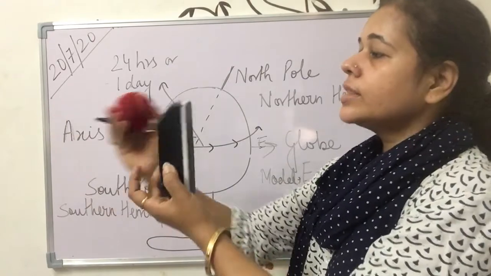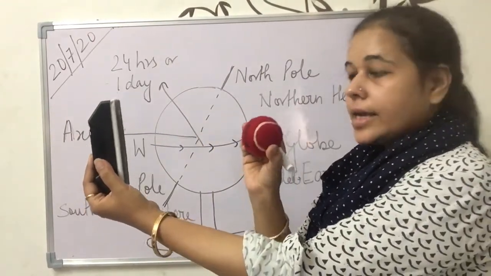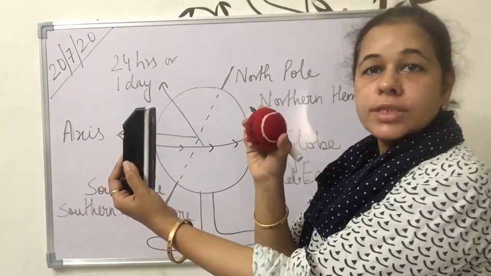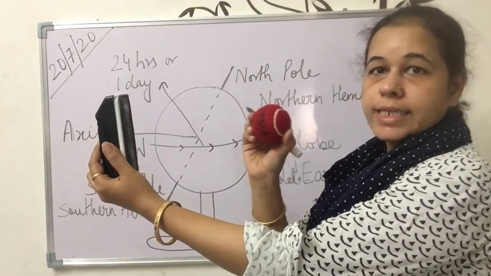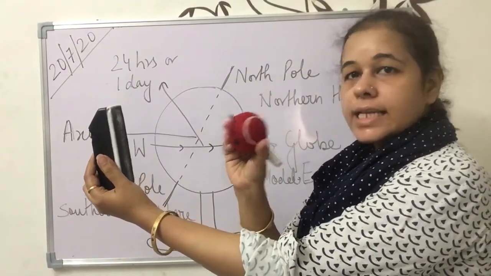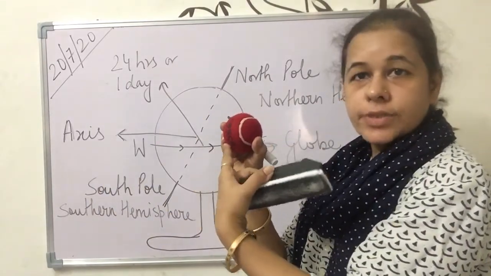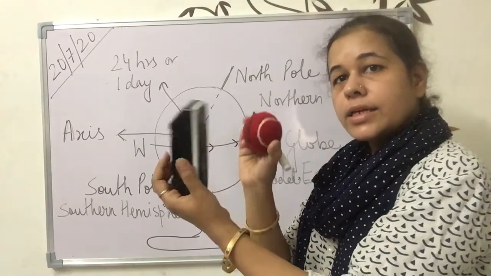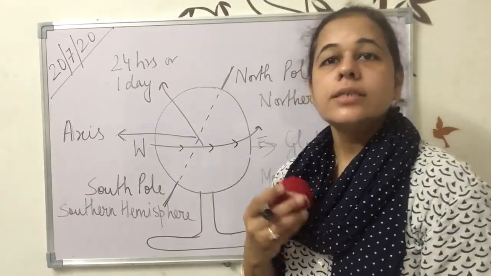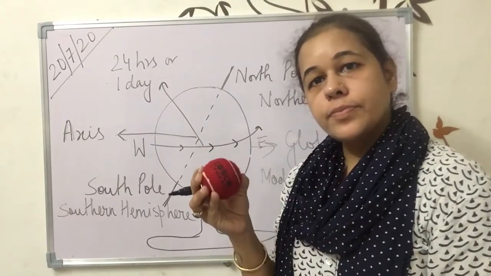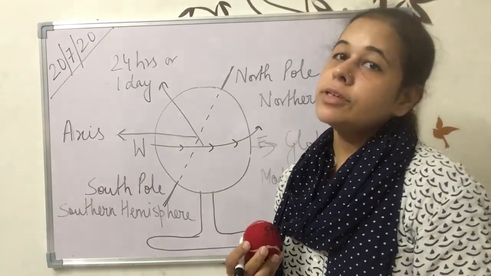In the same way, the part which is facing the sun will have day, and the part which is at the back, which is not receiving any light, on my side, is dark. And the part which is in front of the sun, which is receiving the light, is the day. And when the earth rotates, this part goes to the back, and the part which is in the dark side comes in front. So that part will have day and the other part will have night.